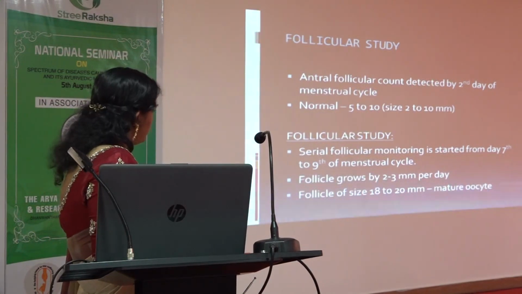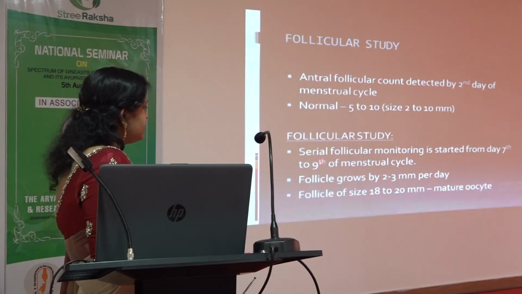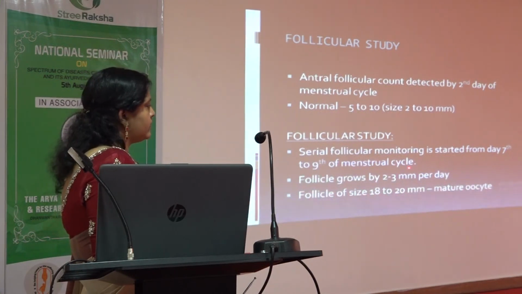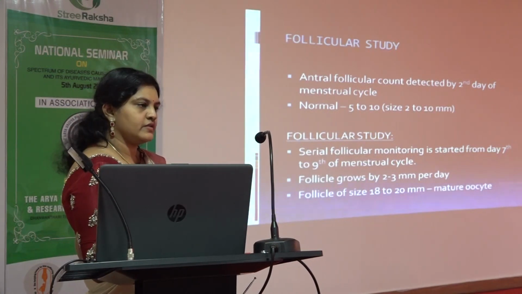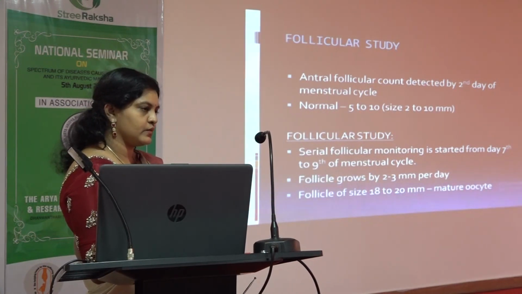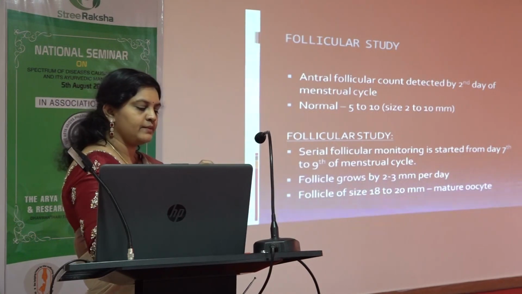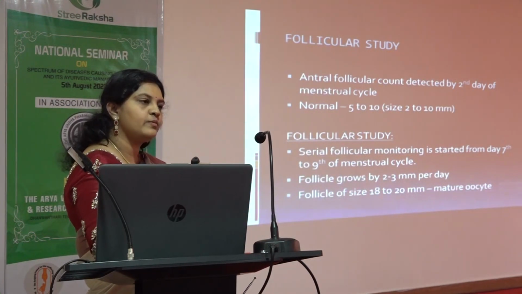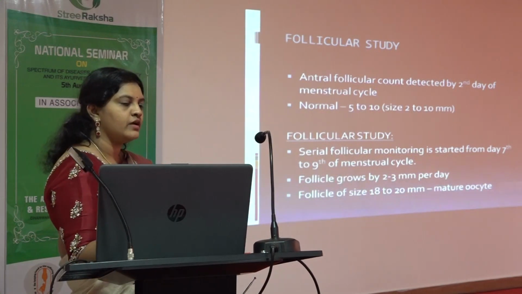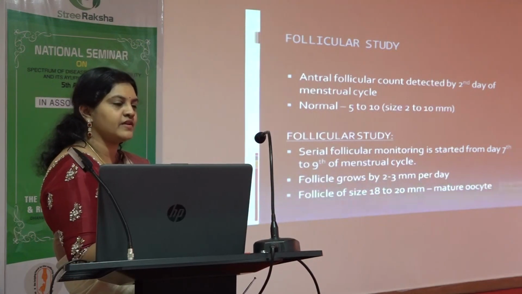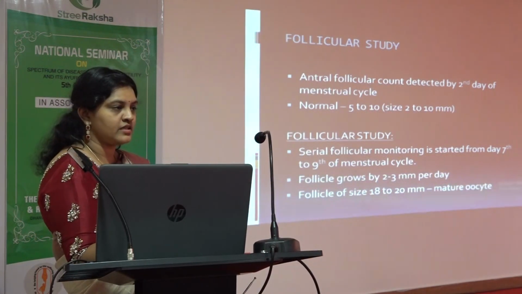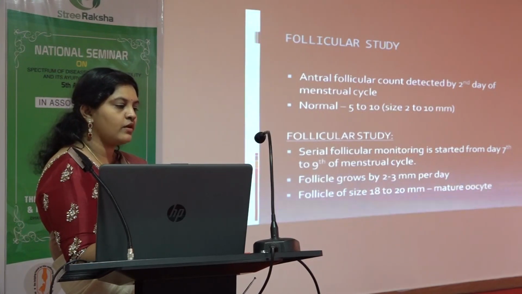Next is the follicular study. Here, from the 7th to 9th day of the cycle, we'll do serial follicular monitoring. I usually prefer the 9th day of the cycle. The follicle usually grows by 2 to 3 mm per day, and we'll do it on alternate days, or we can do it continuously. It depends upon the radiologist who is doing it, because sometimes the size can be 1.8 centimeter on one day and the next day it will become 2.2 centimeter. We can't expect how big it becomes, because if it's only 2 centimeter, the follicle is very viable. If it crosses 2 centimeter, that follicle, that ovum is not viable.